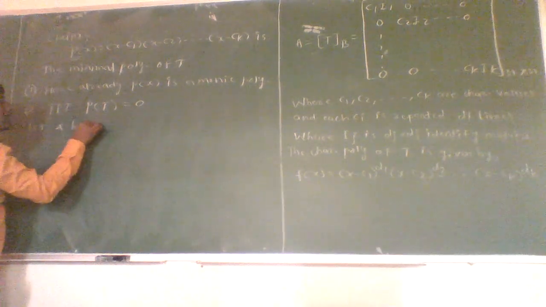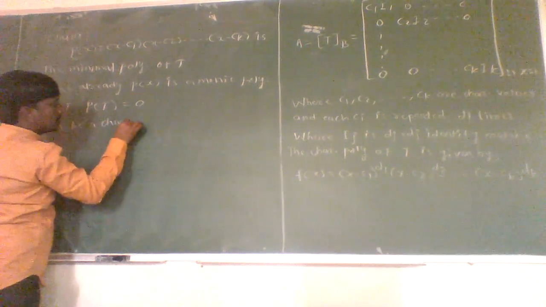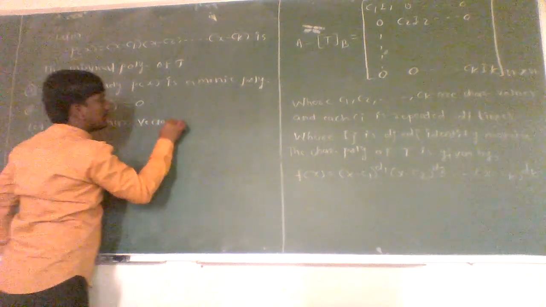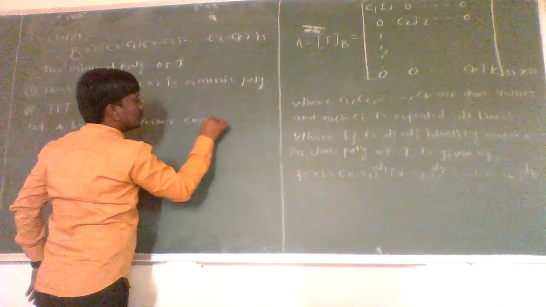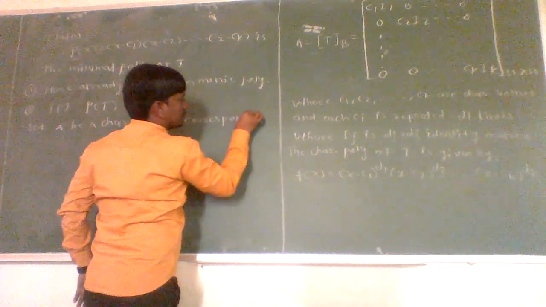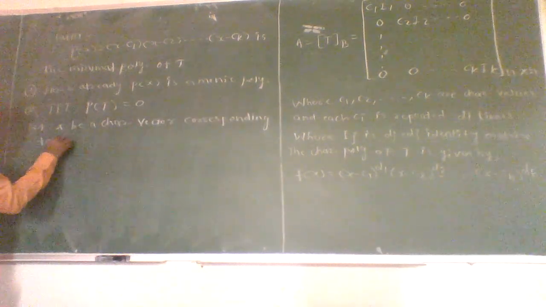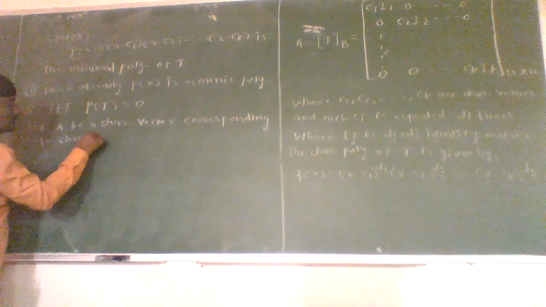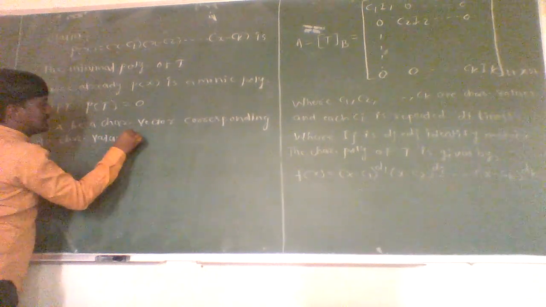Okay, now let alpha be a characteristic vector corresponding to characteristic value cj.